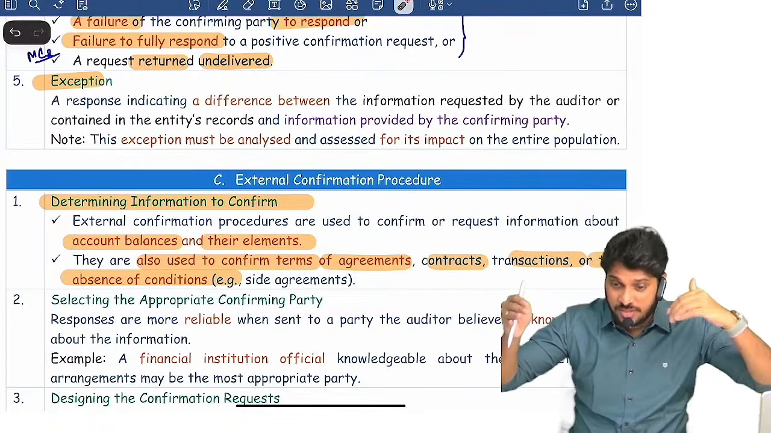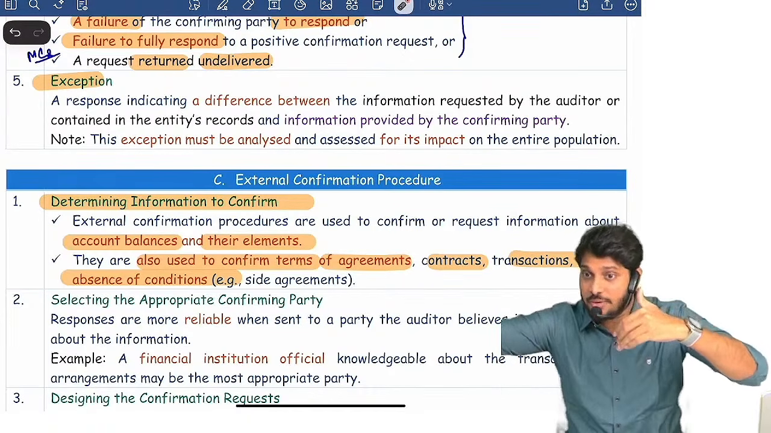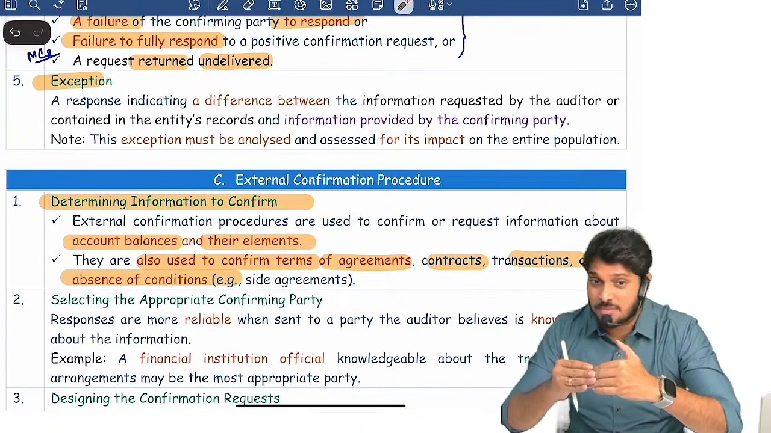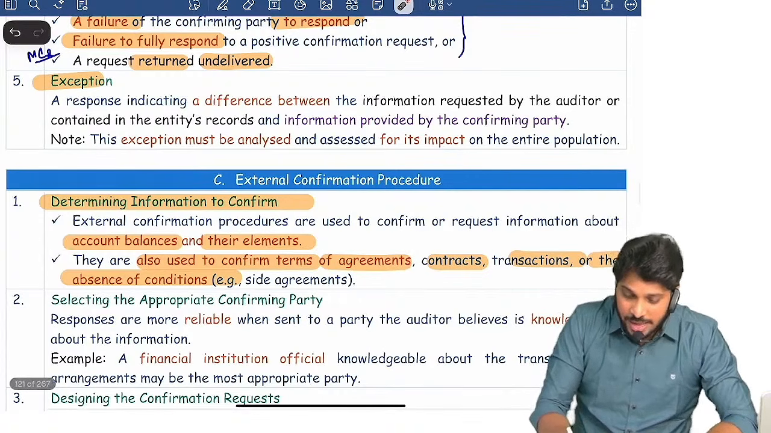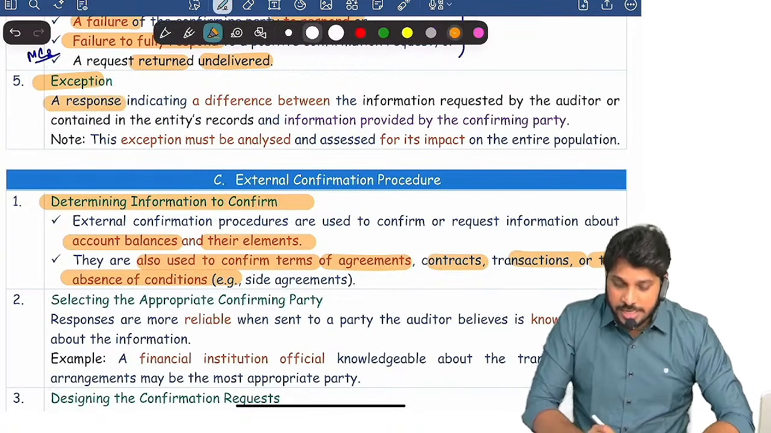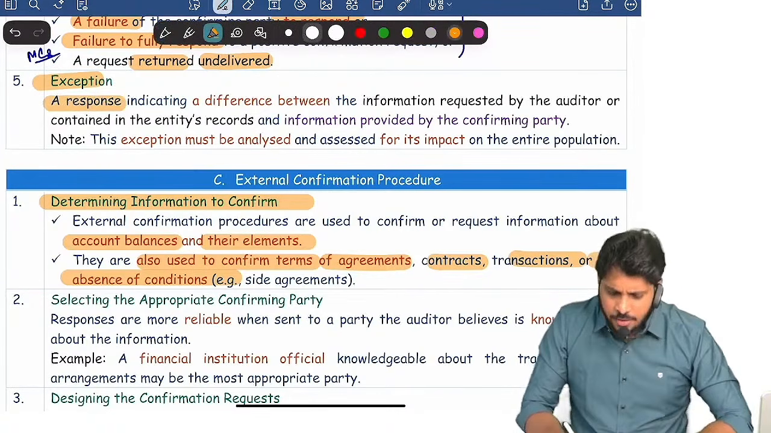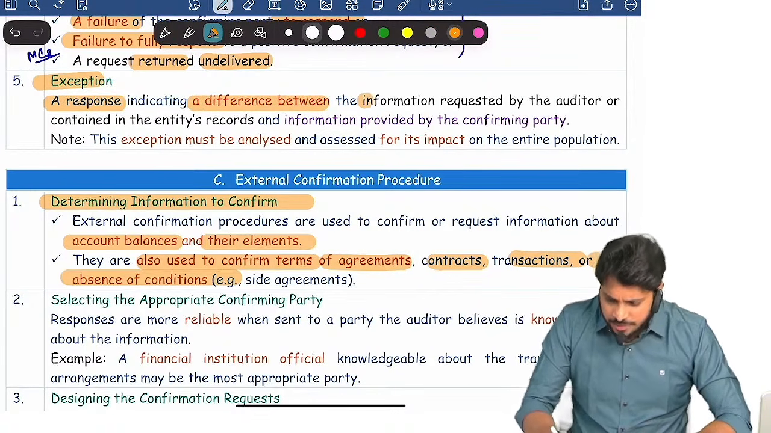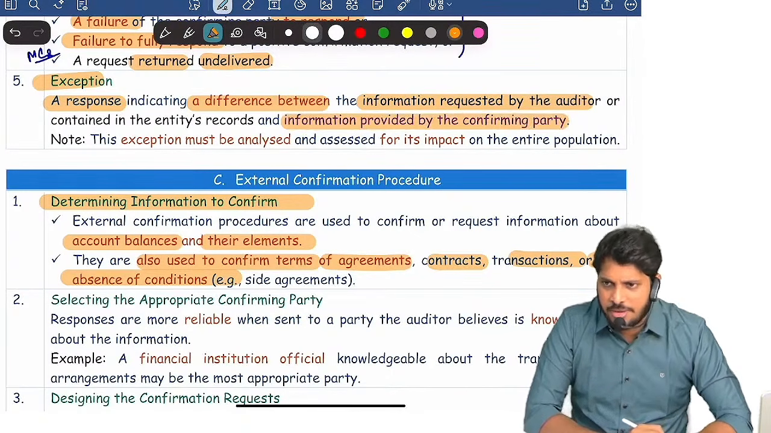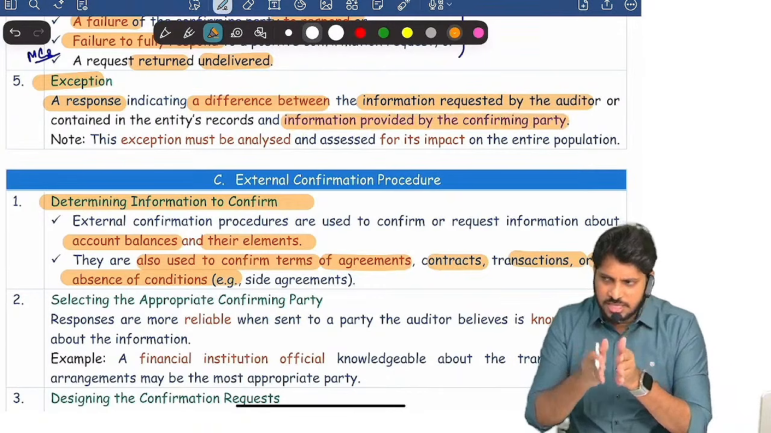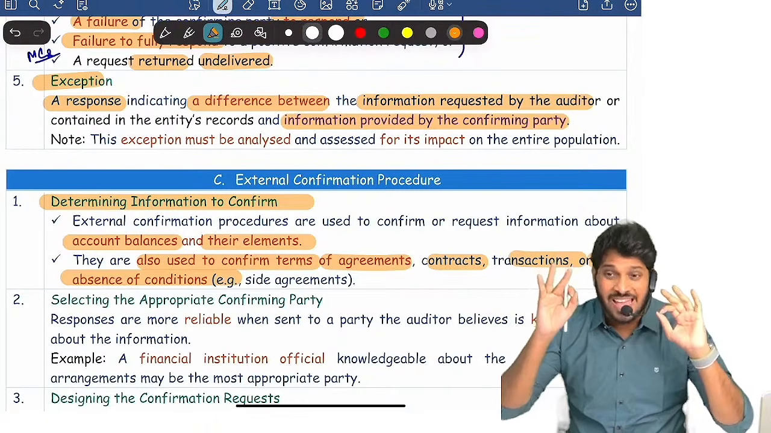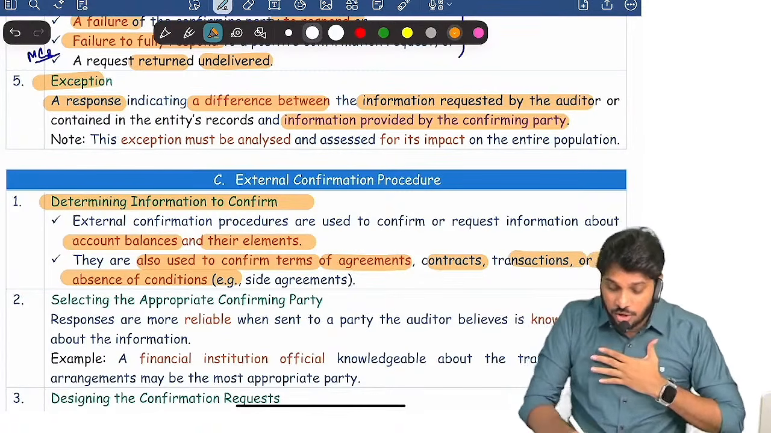There is a difference between the information to be requested and the information provided by third party. There is a difference now. You can't straight away call it as misstatement. That is actually called as what? Exception. What is it actually called as? Exception. Exception means what? It's a response from third party, correct? Where there is a difference between information requested by auditor and information provided by confirming party.